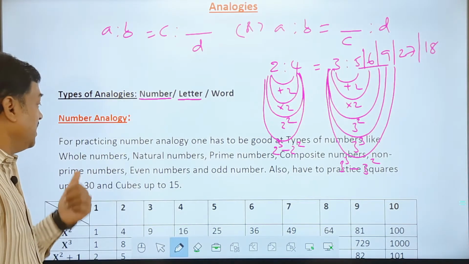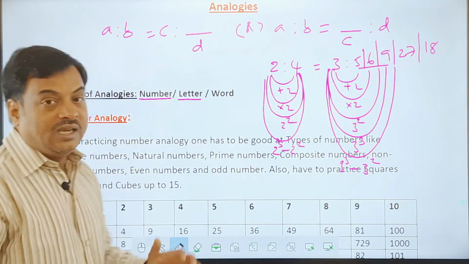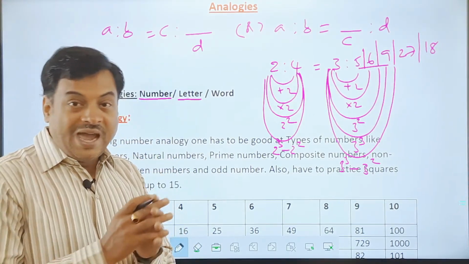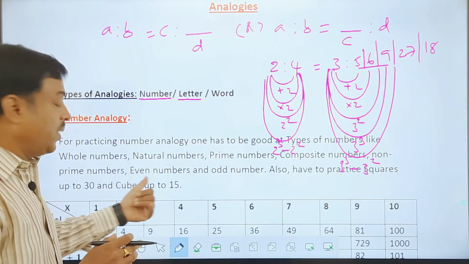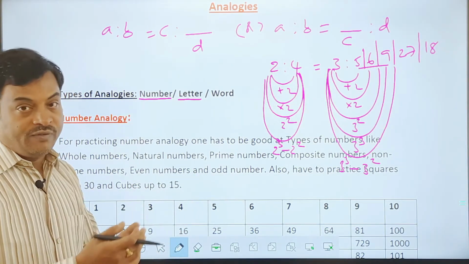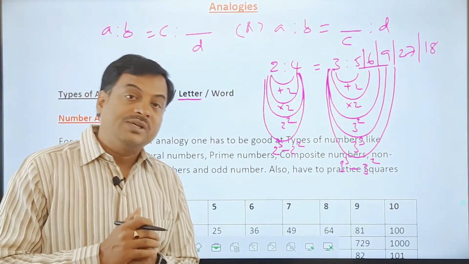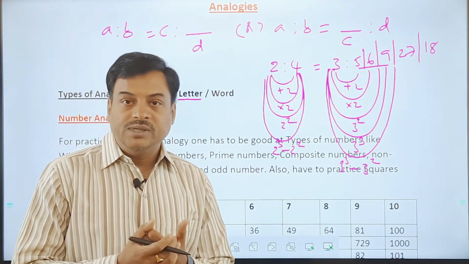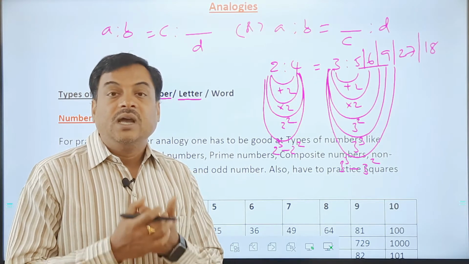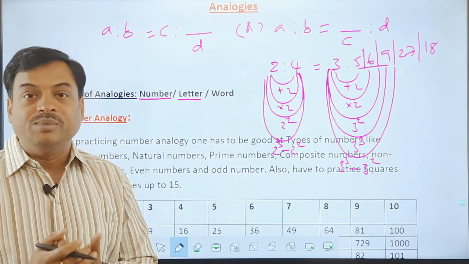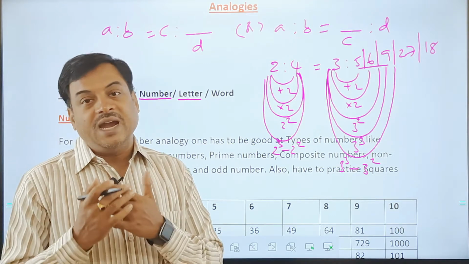To practice number analogy, one has to know the types of numbers and some squares and cubes. Squares up to 30, cubes up to 15. Now what all the types of numbers am I expecting here? I want you all to practice whole numbers, natural numbers, prime numbers, composite numbers, non-prime numbers, even numbers and odd numbers.